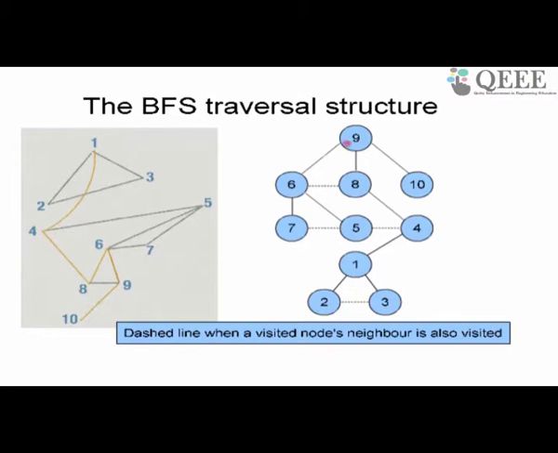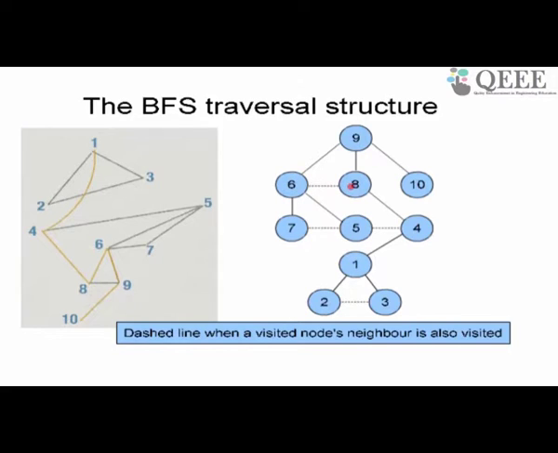When I went from 9 to 6, 8 and 10, I visited 6, 8 and 10 for the first time. So there are solid edges drawn in this structure graph when I visit the node for the first time. From 6, when I go to 7 and 5, again I visit 7 and 5 for the first time, so I draw solid edges.